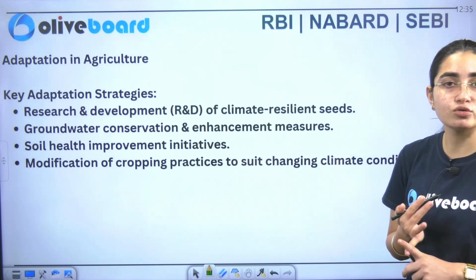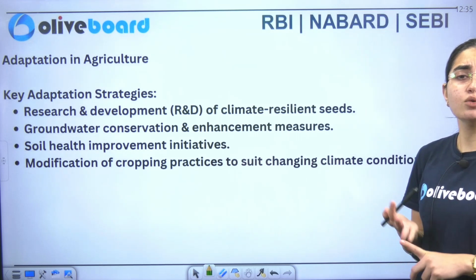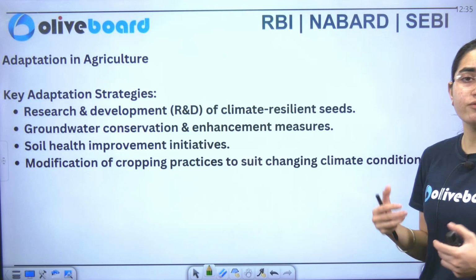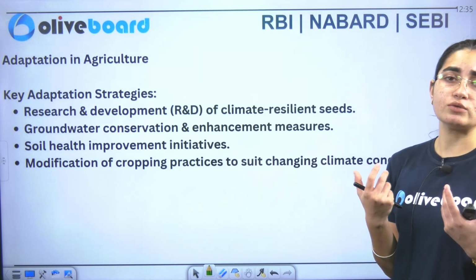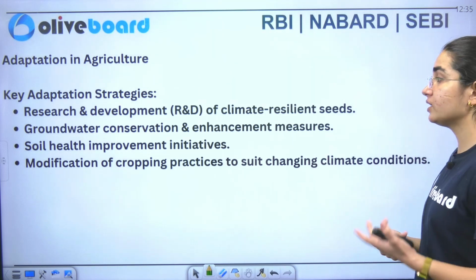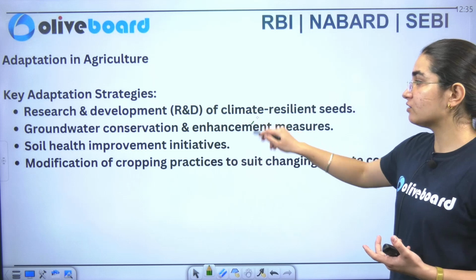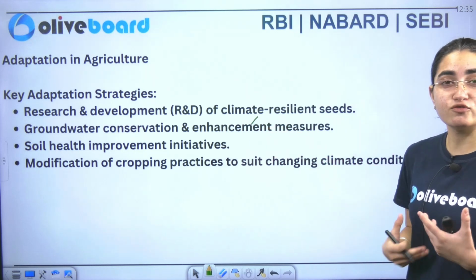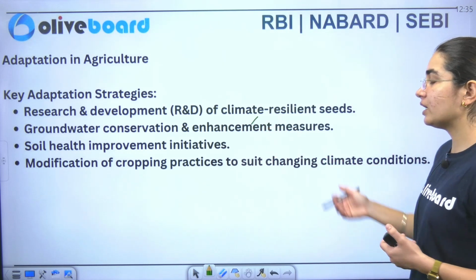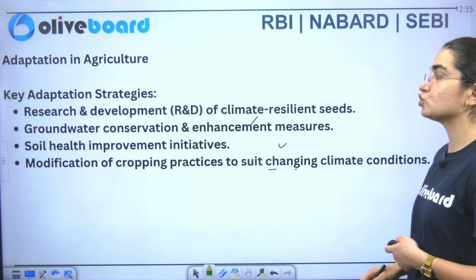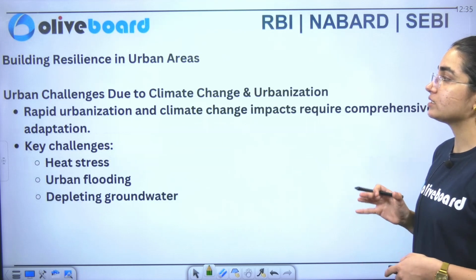One, we need to focus on research and development. We need to highly focus on the adoption of the various policies, of the various schemes that have been given by the government of India. Similarly, we need to conserve our groundwater, there is a need for soil health improvement, and similarly modification of the cropping patterns also. This is what has been discussed here.